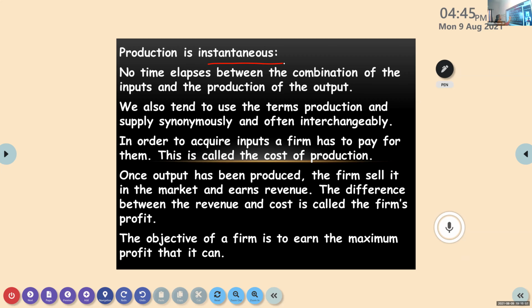Another one, we are using the terms production and supply synonymously, in the sense if we say production or if we say supply, it is quite the same in economics. We are using these two terms, production and supply, with the same meaning.